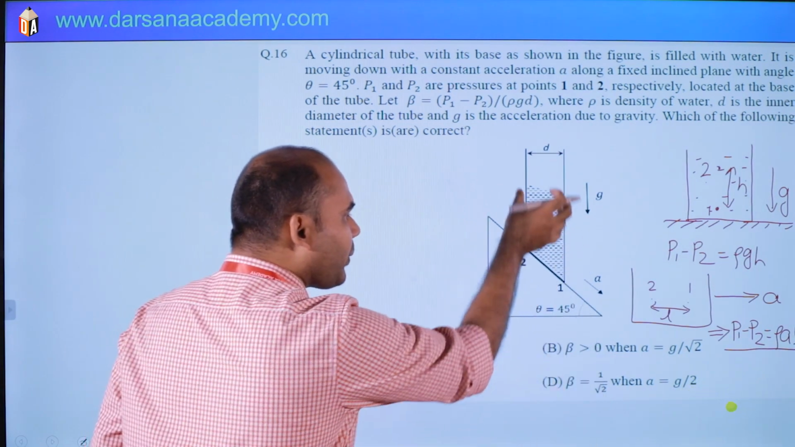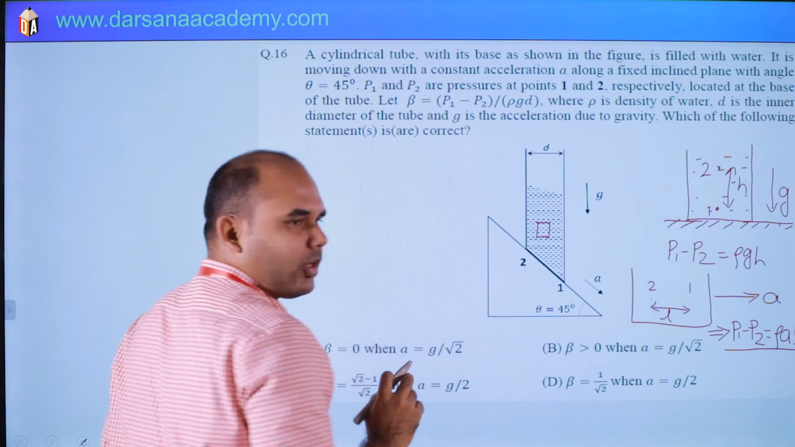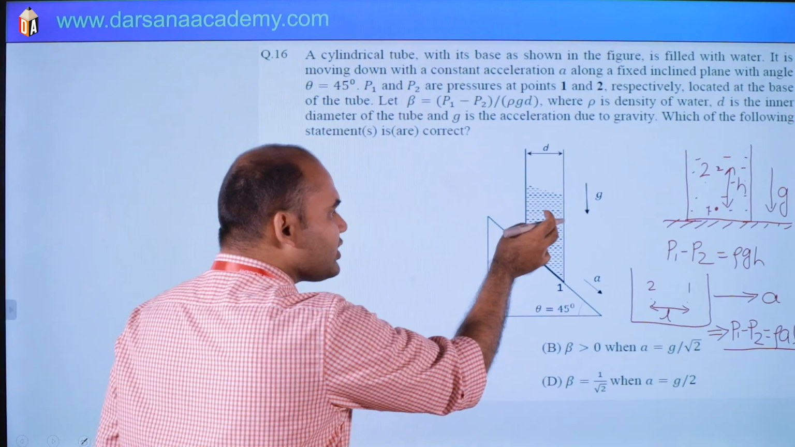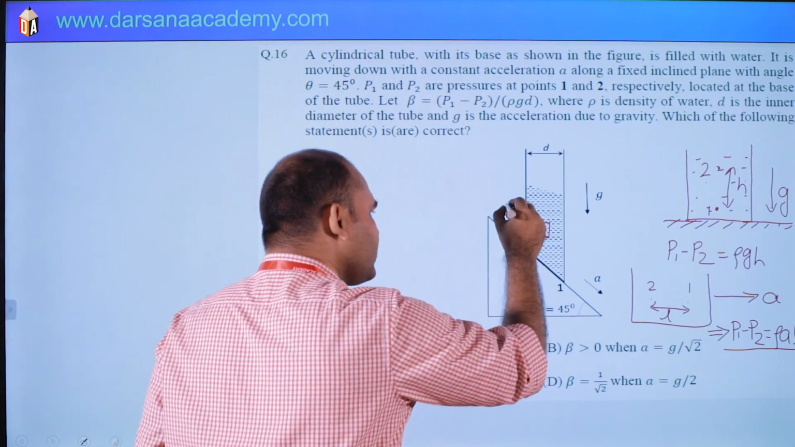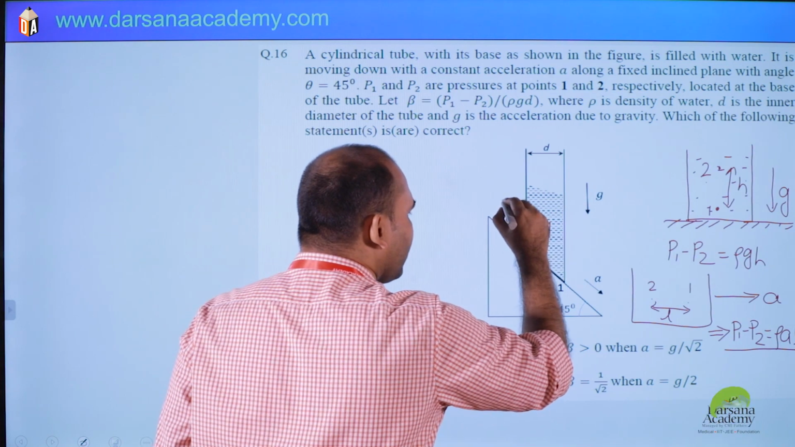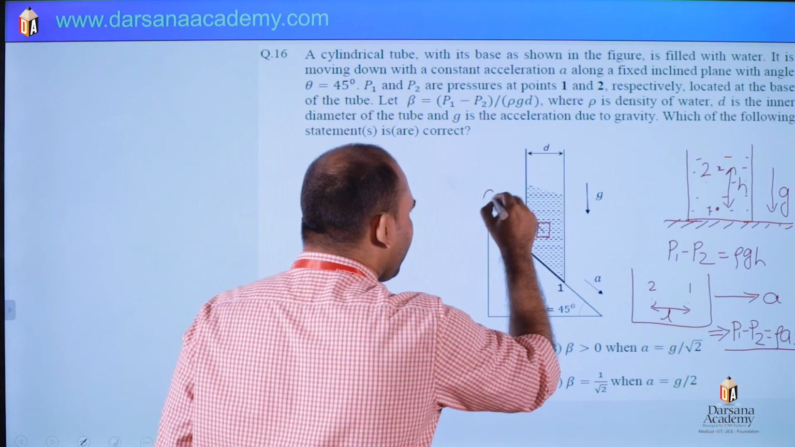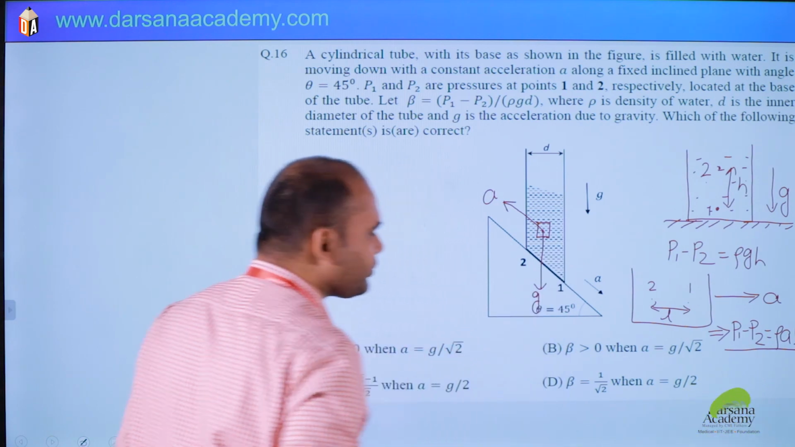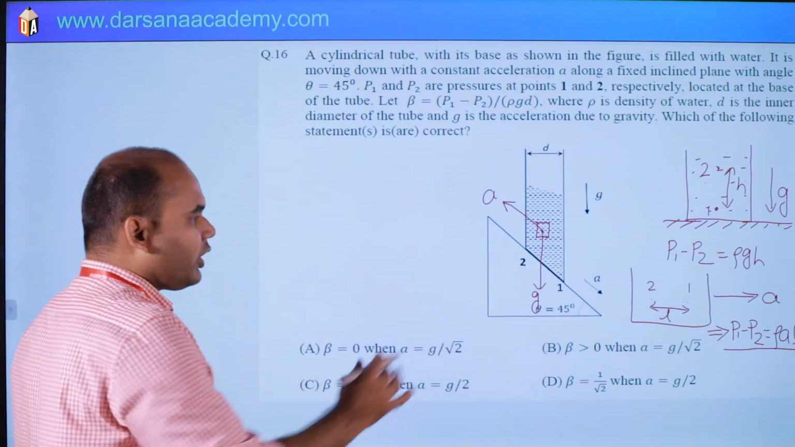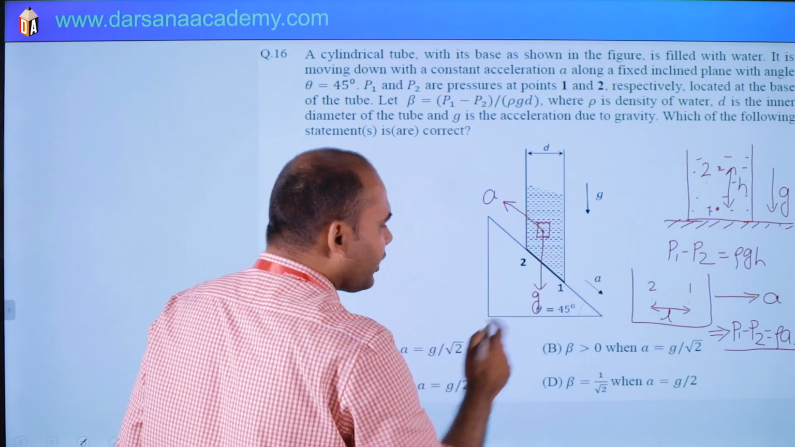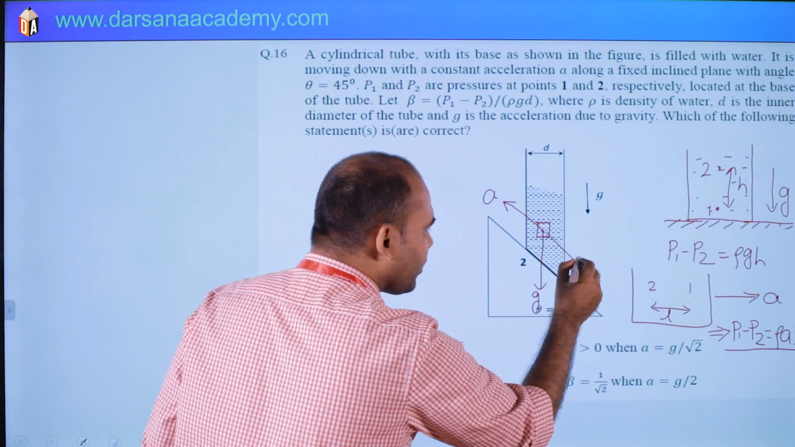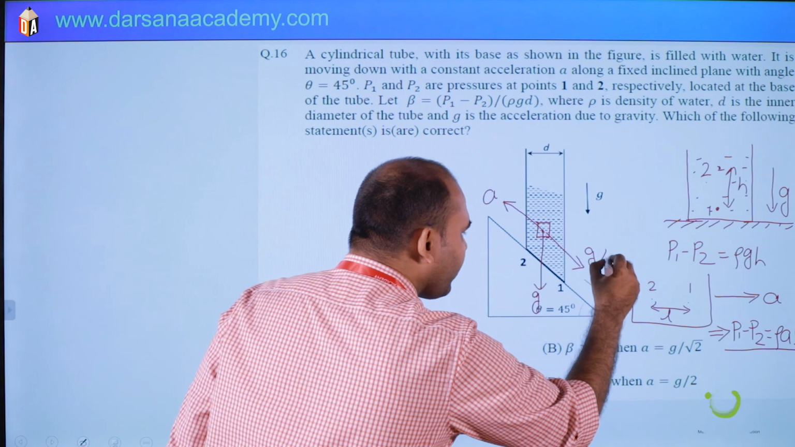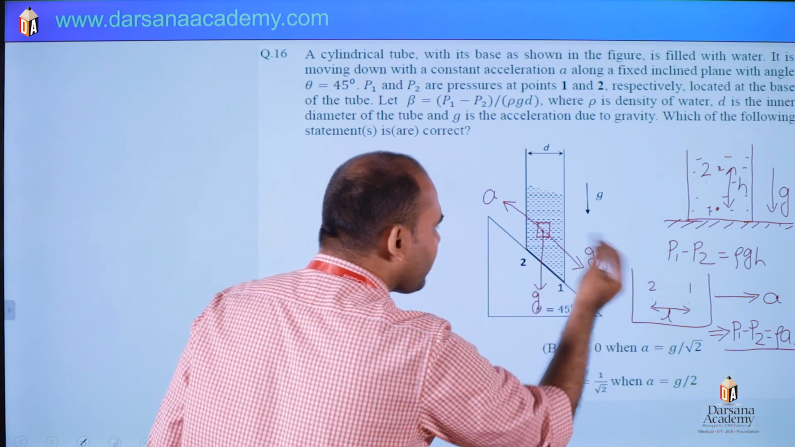So with respect to this plane or this tube, there will be a pseudo force on this element. So there will be acceleration due to pseudo force in this direction, which is nothing but a, and g is acting downward. Yes or no? Okay. So along this plane, we can take the component of g. So this will be what? g cos 45, means g by root 2.